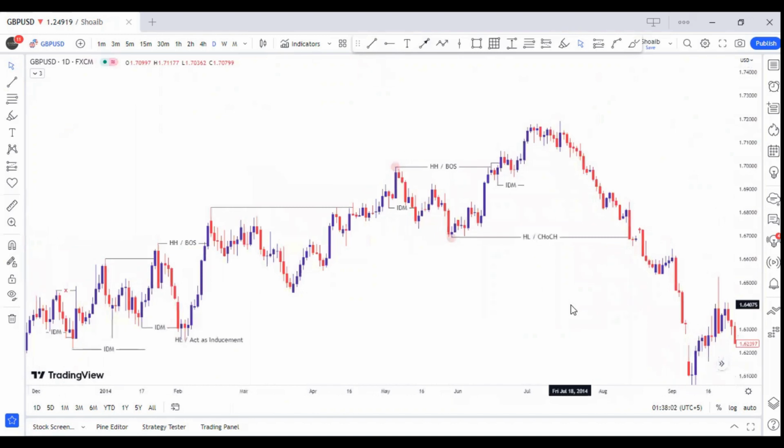Now, I hope you have a complete idea of structure mapping. As I promised at the start, I will give you small blocks and we will combine them to make a complete structure. Now you can apply inducement levels accurately to find swing points, BOS, and CHoCH levels very precisely. We will study the advanced change of character approach in the next lecture.